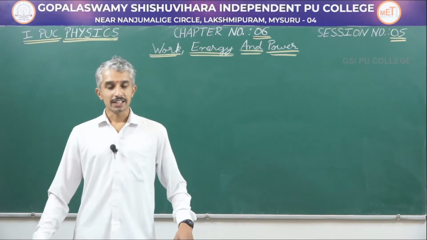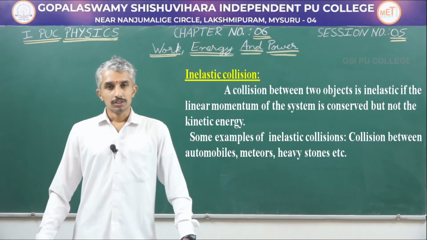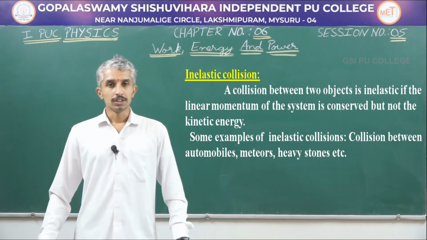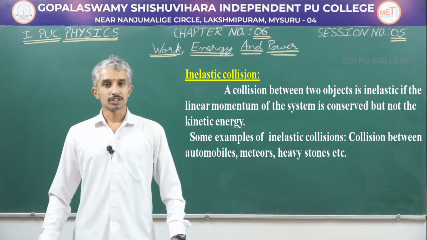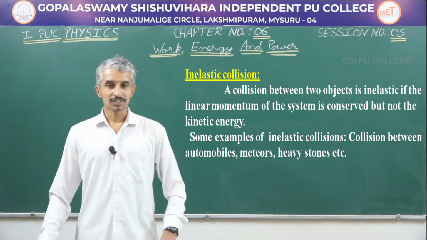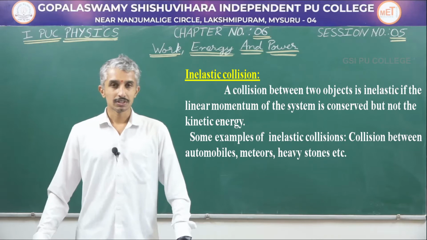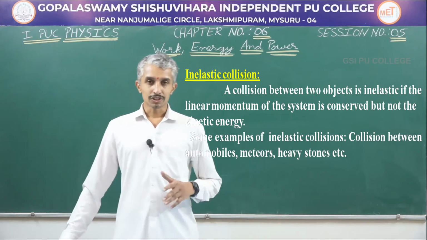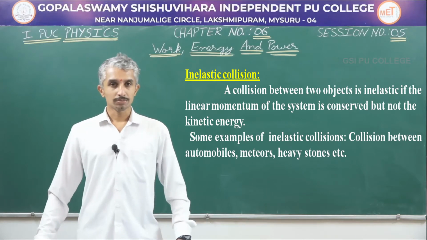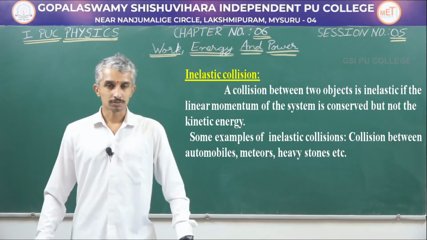Next, inelastic collision. In an inelastic collision the total momentum of the system is conserved, whereas the total kinetic energy of the system is not conserved. This means the total linear momentum of the system before collision is equal to the total linear momentum after collision.